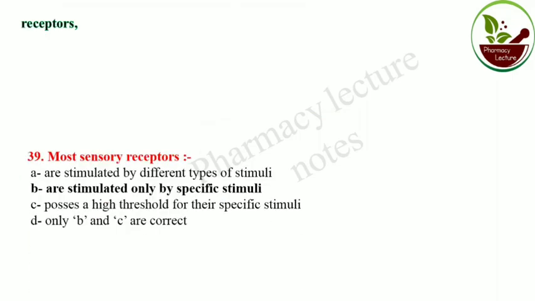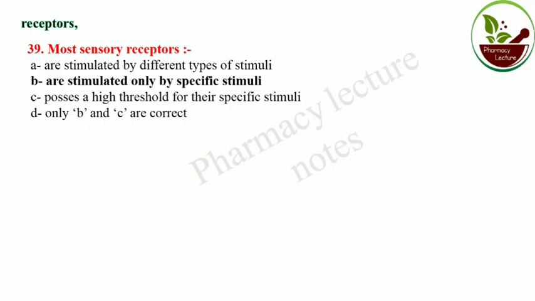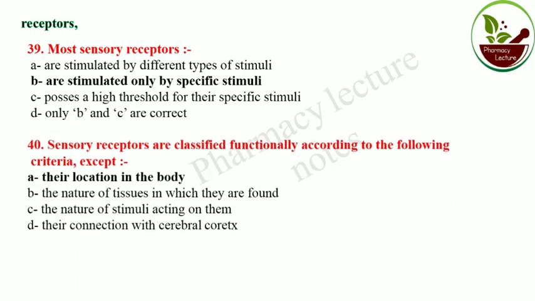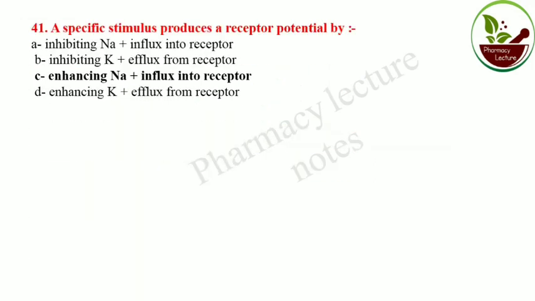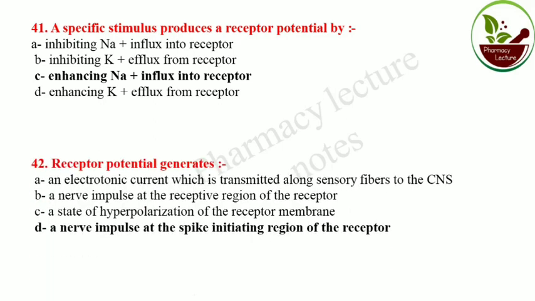Now we come to the receptor. Most sensory receptors are stimulated only by specific stimuli. Sensory receptors are classified functionally according to the following criteria except their location in the body. A specific stimulus produces a receptor potential by enhancing the sodium influx into the receptor. The receptor potential generates a nerve impulse at the spike initiating region of the receptor.